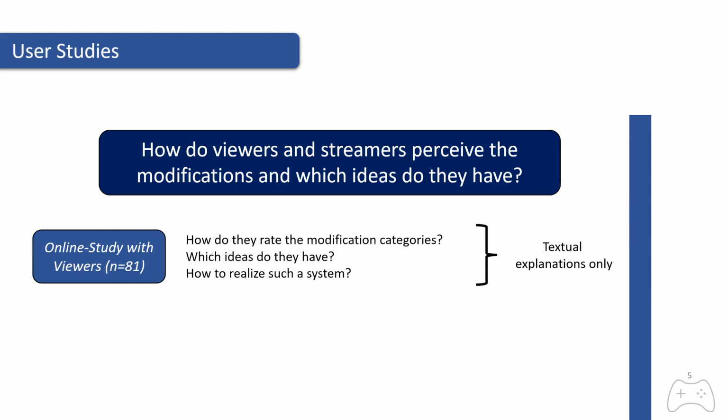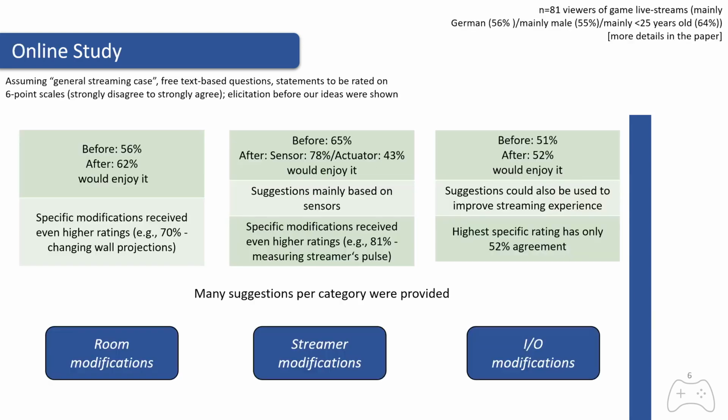Given the time, I can only present some of the main findings here, and we start with the main categories. For every category, we asked participants before they should provide their own ideas for category instances and before seeing any of our ideas, whether they would enjoy this category. We asked the very same question after having generated own ideas and having rated ours, and in nearly all cases, the ratings increased. More than half the sample would enjoy these ideas to a certain extent in a stream. Exceptions here are only the actuators and to a certain extent also the I/O modifications. We will come to reasons for this on the next slides.